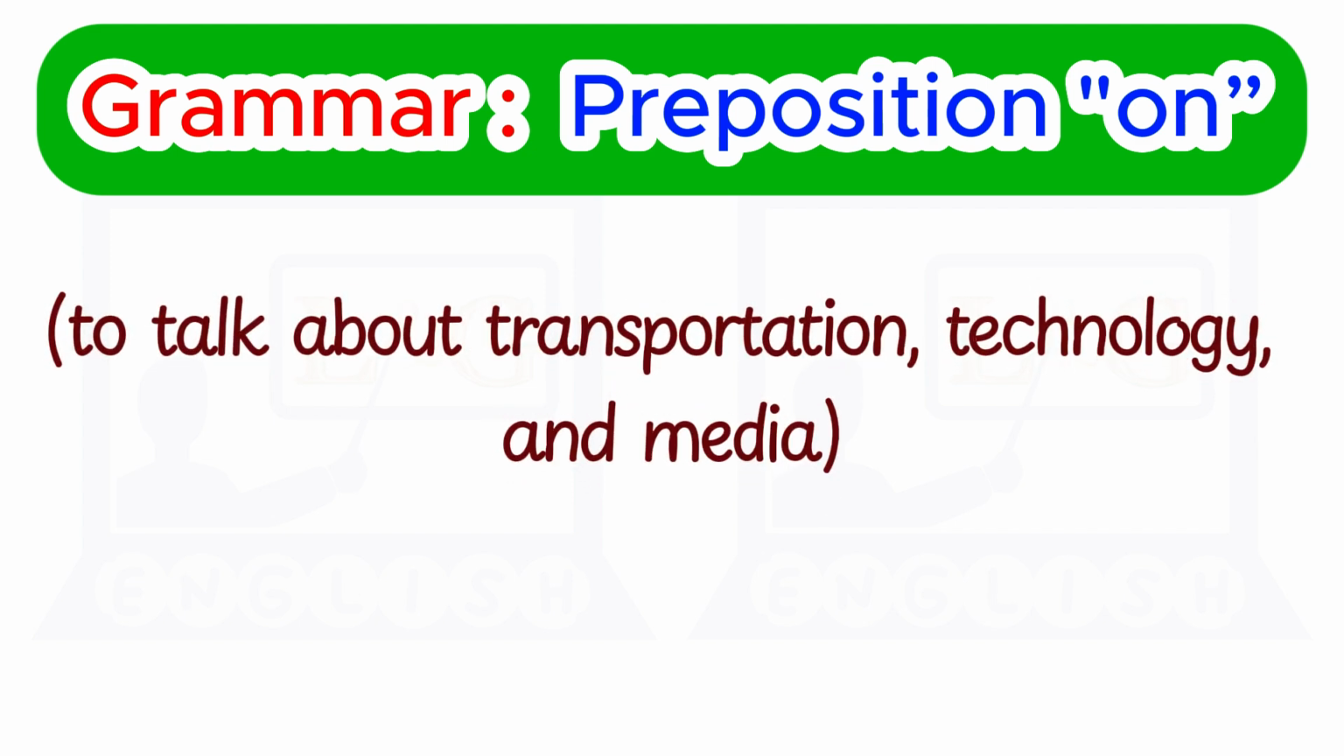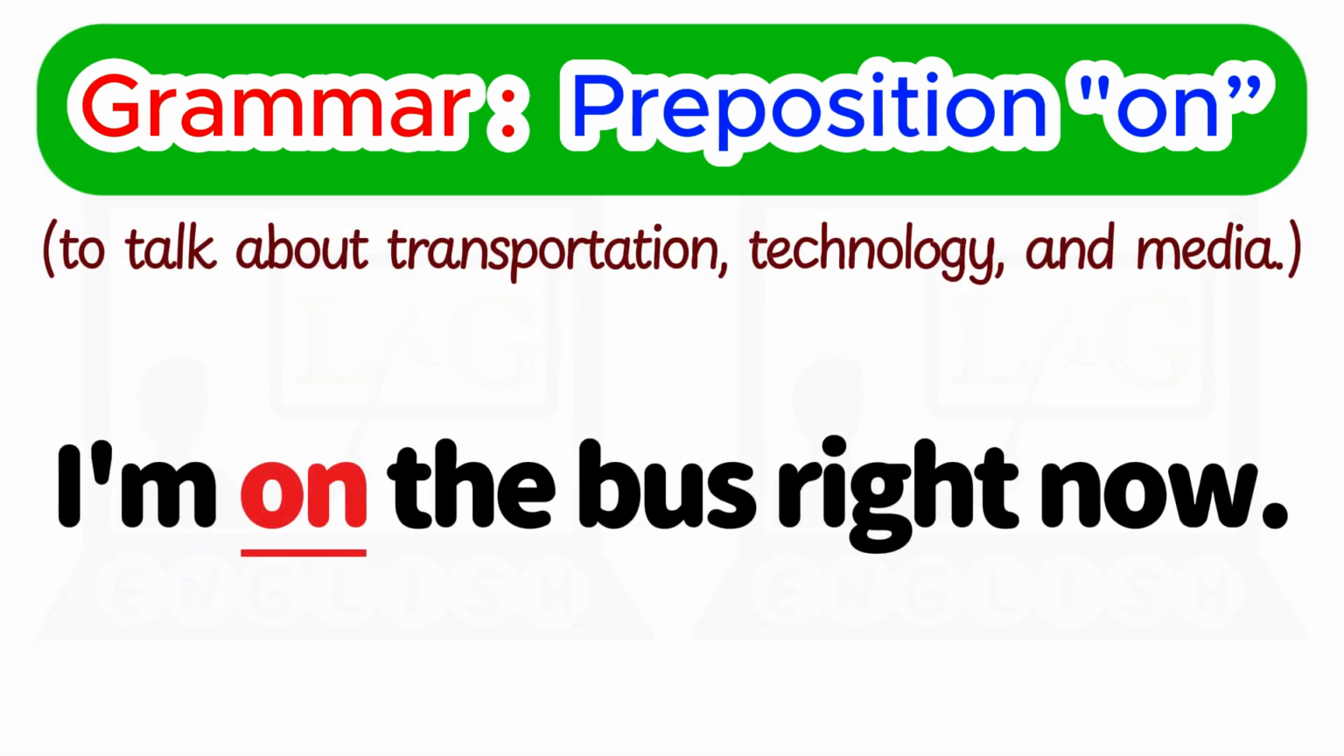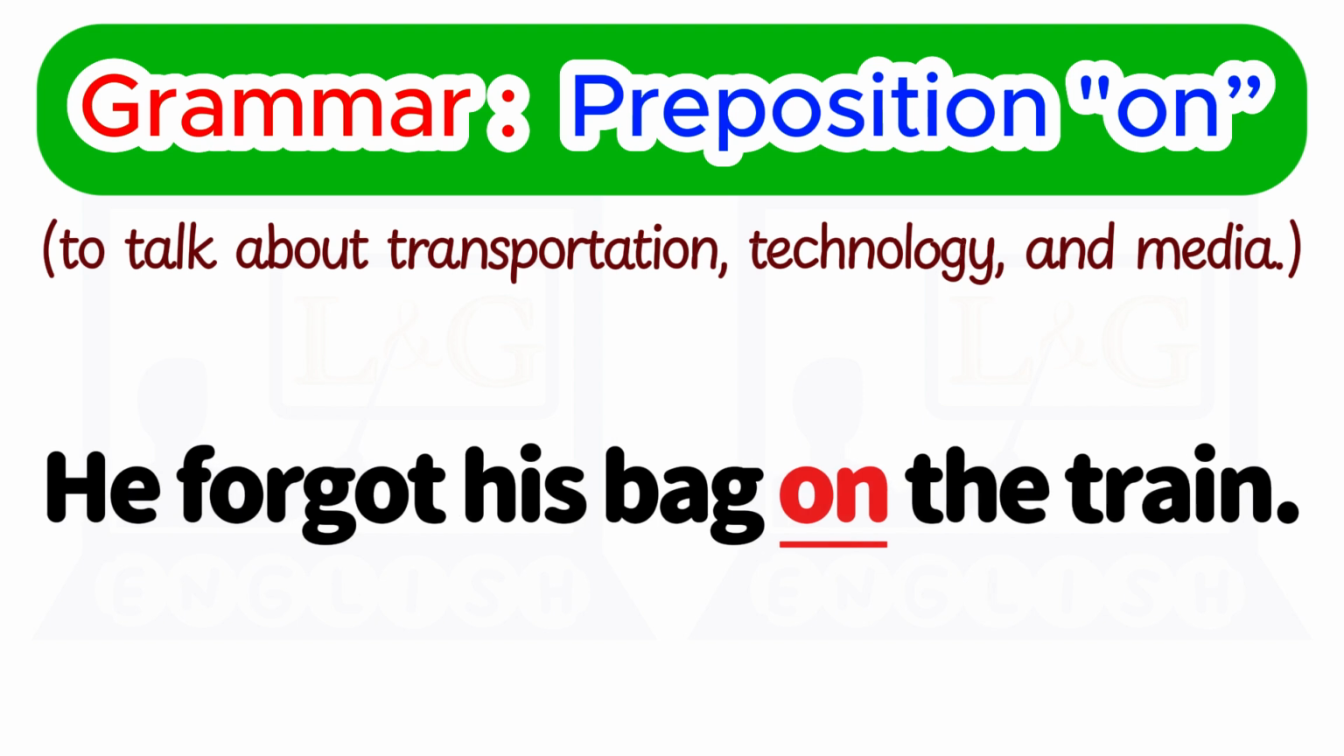We also use the preposition on to talk about transportation, technology, and media. For example, I'm on the bus right now. He forgot his bag on the train.